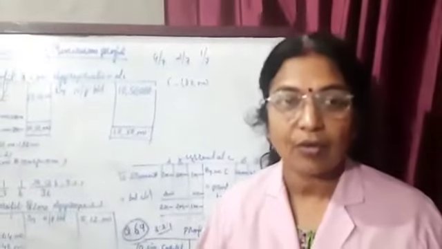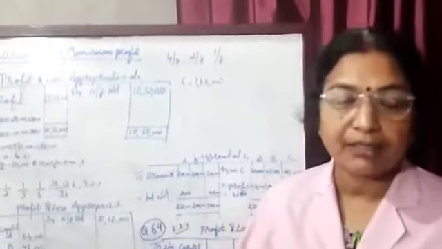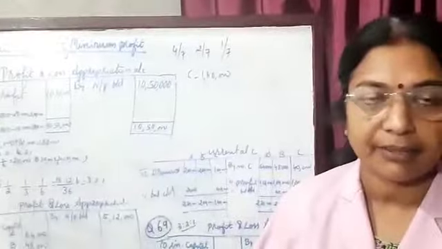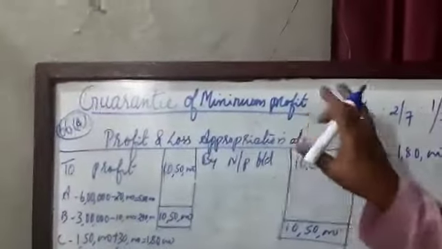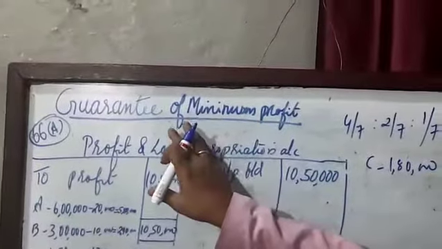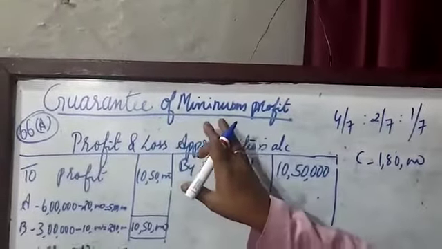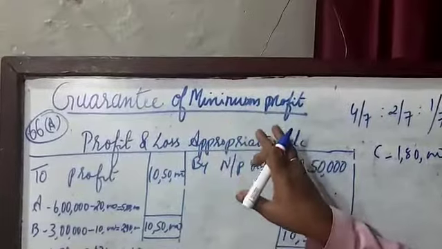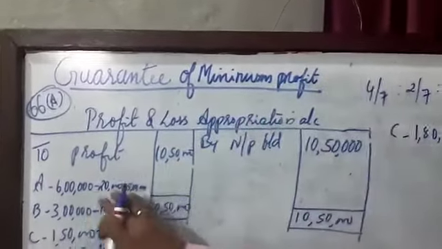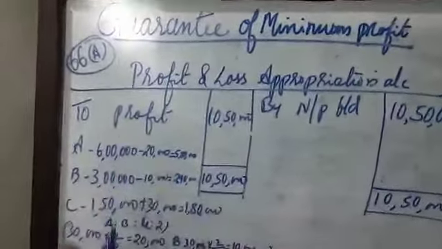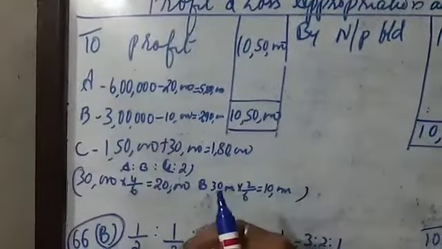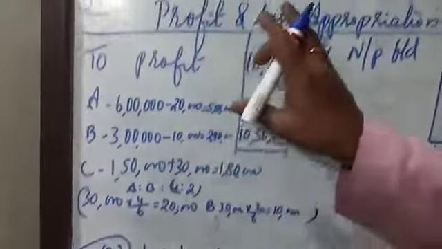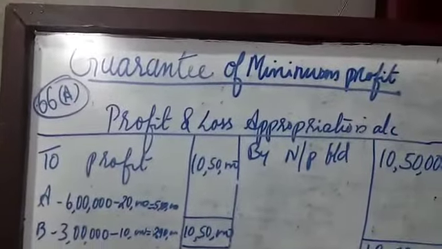Class 12th accounts, continuation of partnership fundamentals. Now see the guarantee of minimum profit. Sometimes a partner is guaranteed that he shall get a certain minimum amount of profit of the firm. It means A will guarantee that C will get a minimum amount of profit. So just like that we will solve.